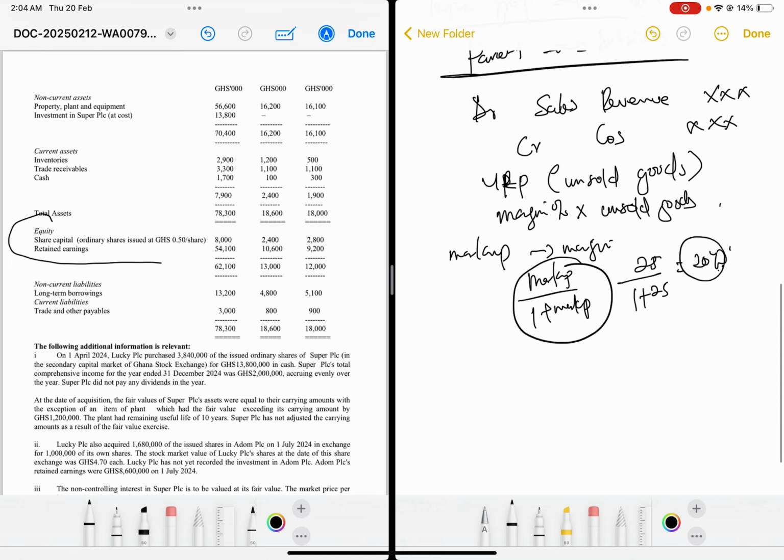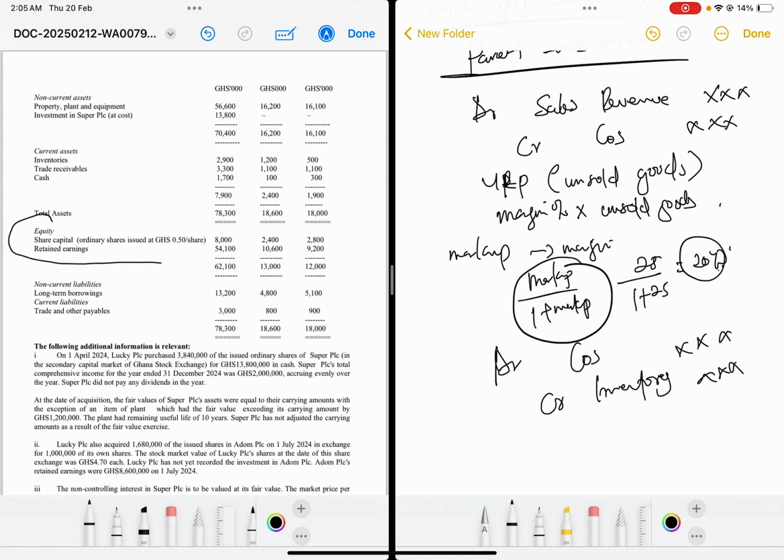Now, the entry for the unrealized profit is for you to debit your cost of sales, then you credit your inventory. So you debit your cost of sales, then you credit what? Your inventory.